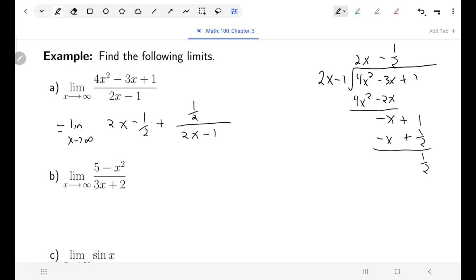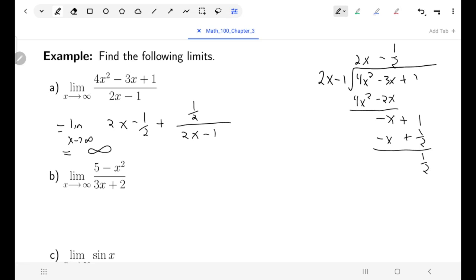As x goes to infinity, for sure that last term will get close to 0. The 1/2 will stay 1/2, and the 2x will become infinitely large as a positive number if x is infinitely large and positive. So for this limit, it's infinity plus a bunch of constants, which is infinity.